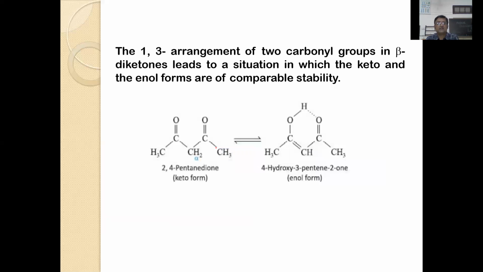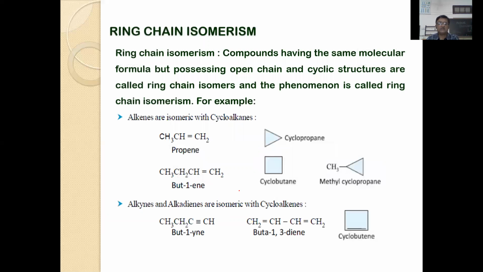So 1,3 rearrangements also explain the tautomeric character. 2,4-pentadione is a keto form, and it exists in the 4-hydroxy-3-penten-2-one enol form of the structure. All these important structures reveal how they gain stability by one of the important phenomena called tautomerism. The last one is ring-chain isomerism.